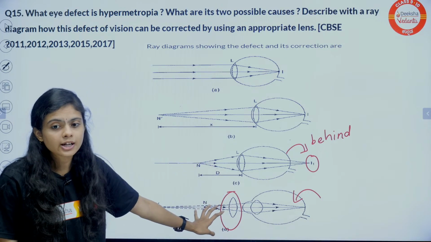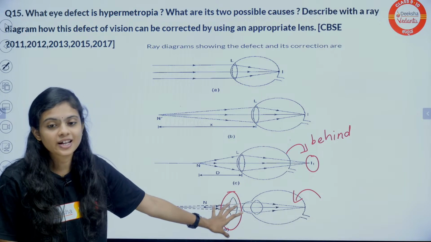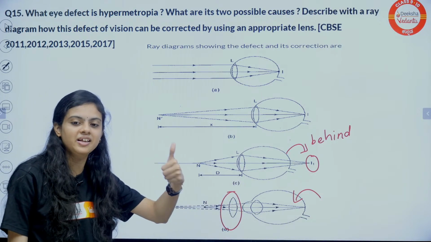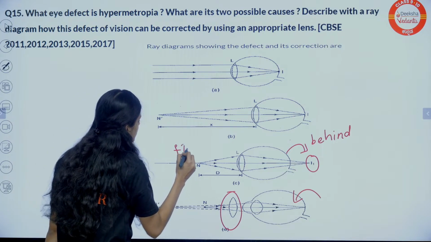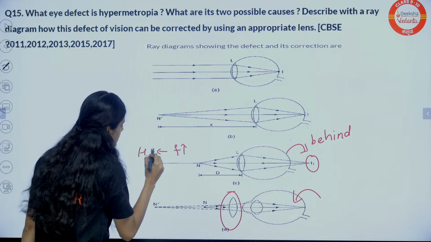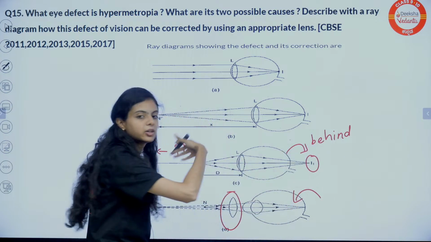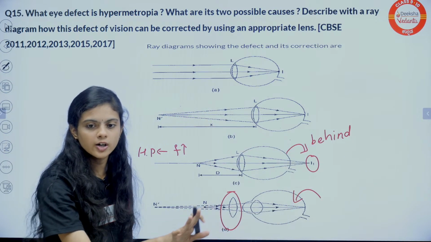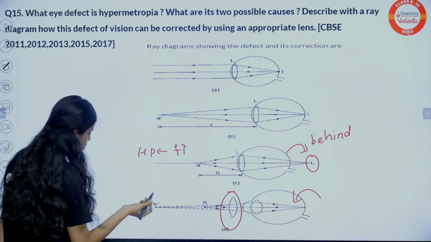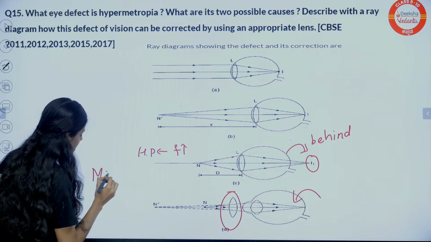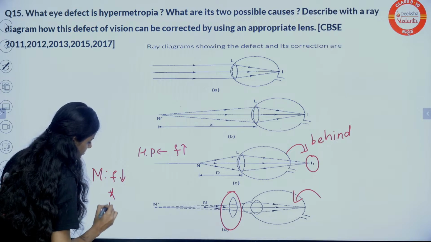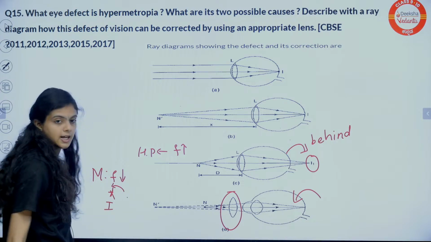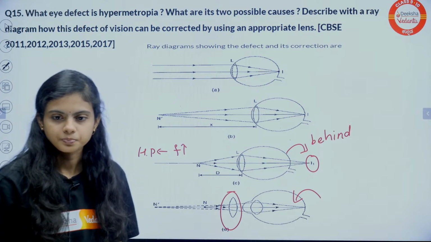Just, how can you remember this? Easy. Great. Focal length is more in hypermetropia, so the image will go beyond the retina. In myopia, focal length is less. So the retina is here, the image is here, before the retina. You can remember it like that.